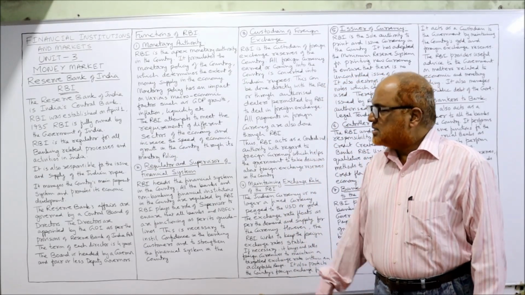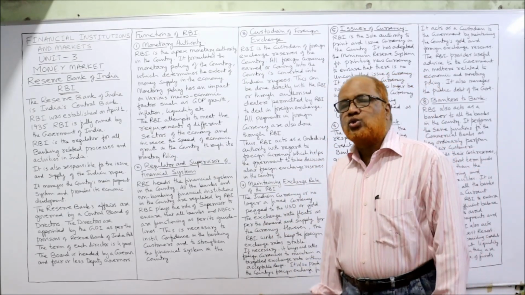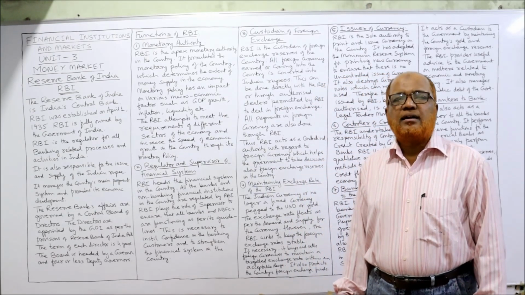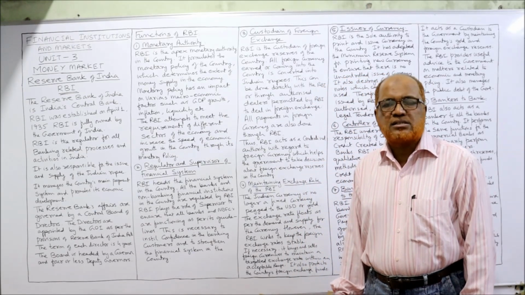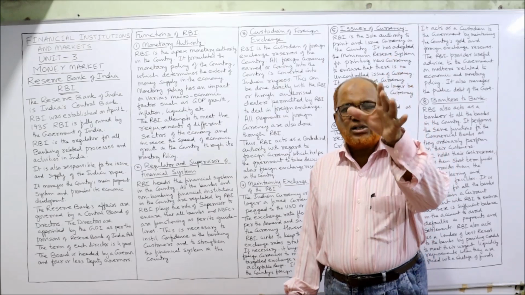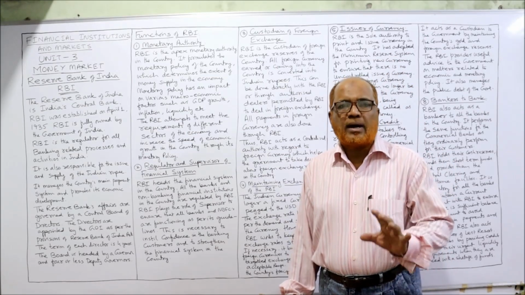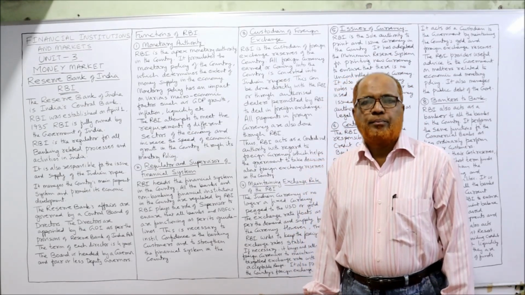That was the first function. The second function is regulator and supervisor of the entire financial system. The complete country's financial system will be supervised and controlled by the RBI.